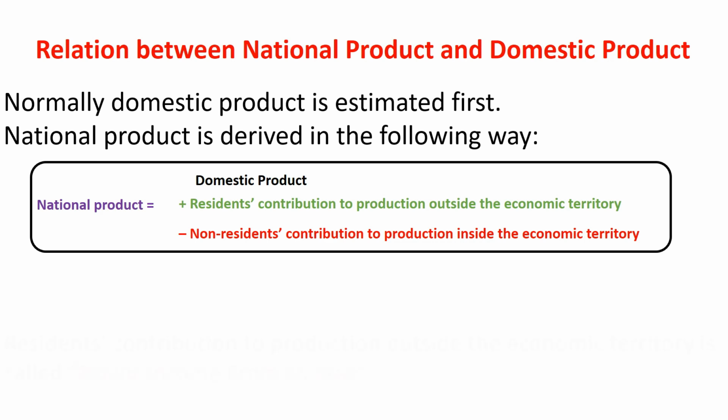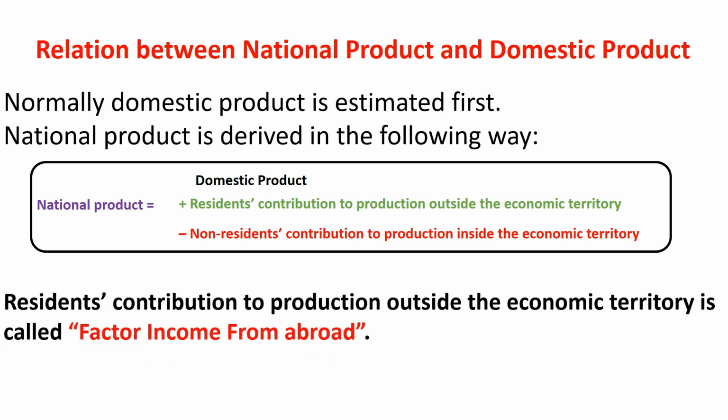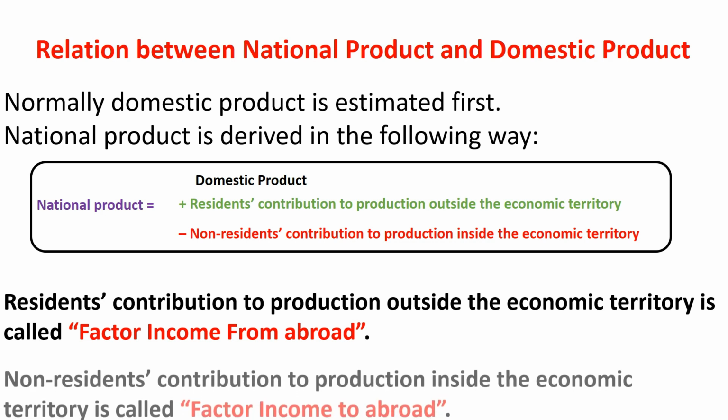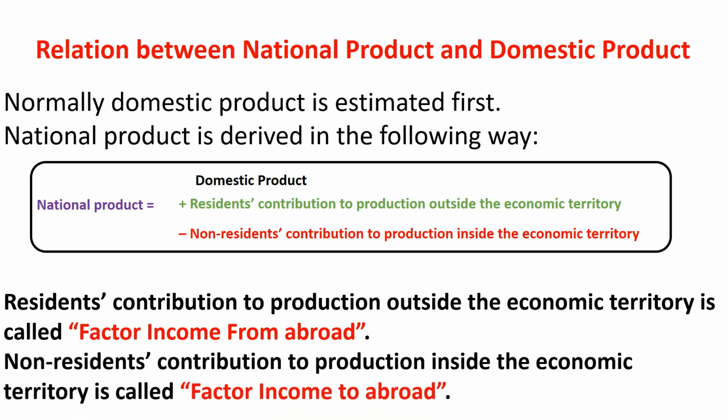Here, residents' contribution to production outside the economic territory is called factor income from abroad, and non-residents' contribution to production inside the economic territory is called factor income to abroad.